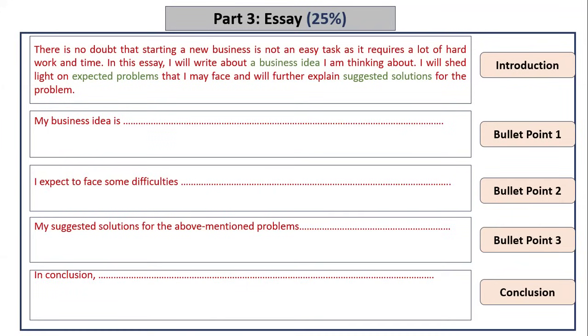Okay, so as I said before, my ideal number is 5 paragraphs. Can I increase? Yes, you can, no problem. If you feel like you need maybe 2 paragraphs to discuss this bullet point, go ahead and do it. If some of you might feel like, Miss, I want to discuss one problem and a solution in the same paragraph, and then go to the next paragraph with another problem and another solution, it's totally okay, as long as the 3 bullet points are covered in your essay and they are clear. It's totally fine. Okay.